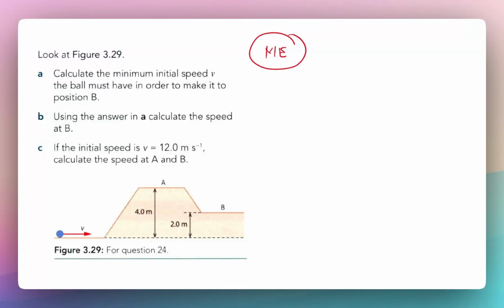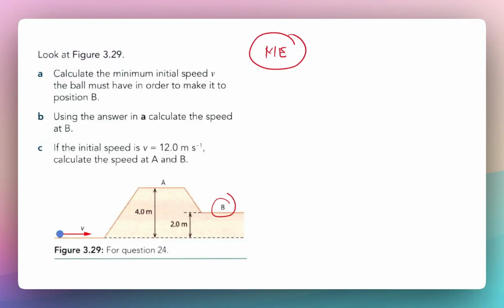For example, in this question, calculate the minimum initial speed v a ball must have in order to make it to the position B. So it says, if I throw the ball with a speed v over here, what is the value of v so that it can make it to the location B? And then we have a certain question asked. So the key to solving this question is very simple.